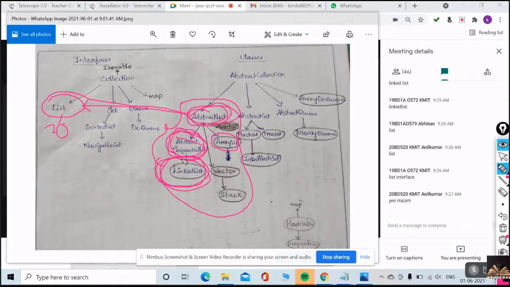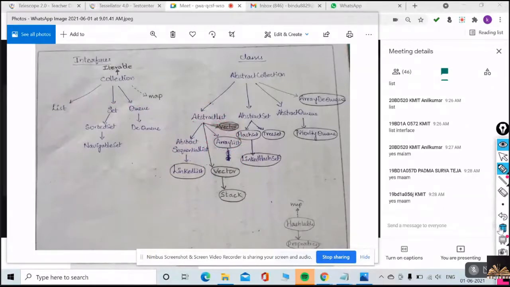Understood or not? Only Anil understood. Padma Shurya also. Is there any? Because this concept you need to understand. You need to grasp what exactly it is. Okay. Only 4-5 people are responding.